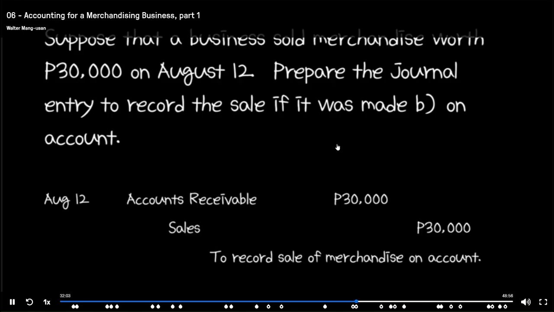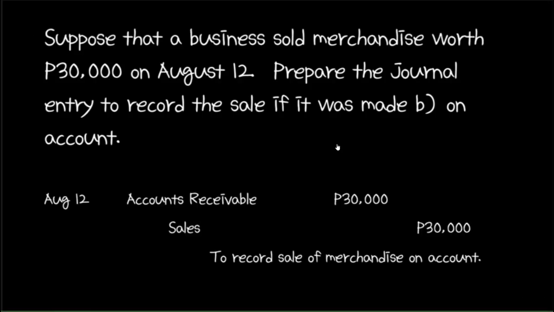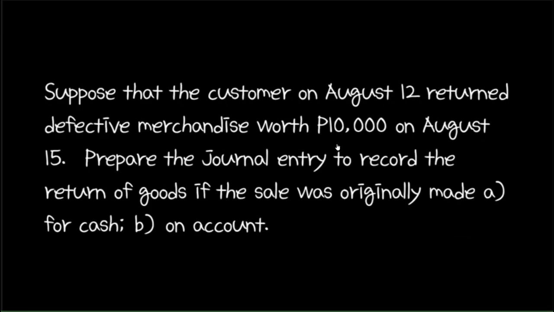Because the sale was made on account, the business will have a receivable, specifically an accounts receivable. And again, because merchandise was sold, we credit the sales account. Now suppose that the customer returned defective merchandise worth 10,000 pesos on August 15.